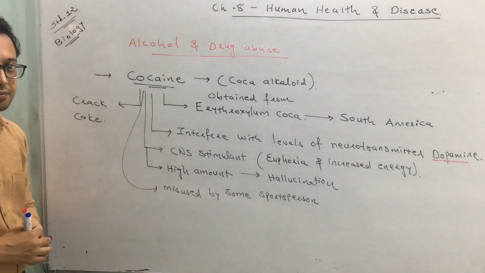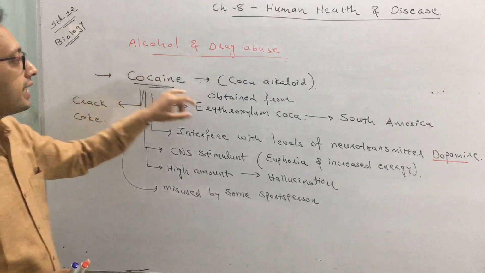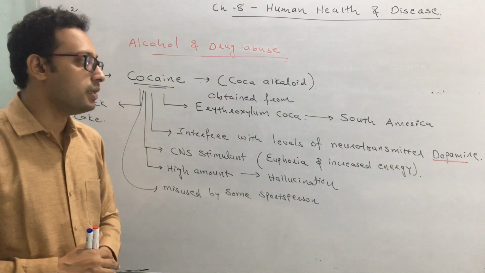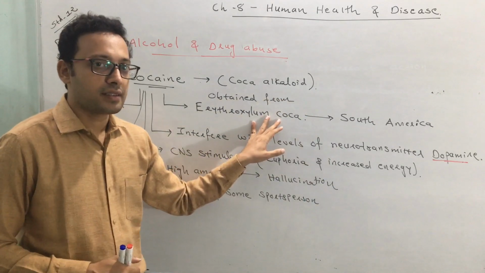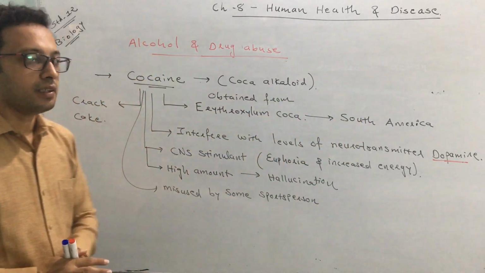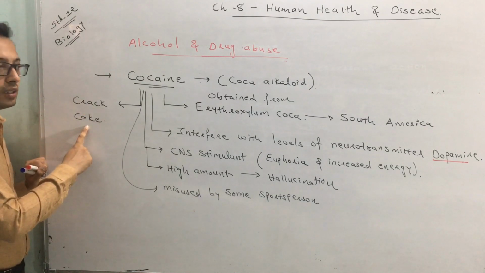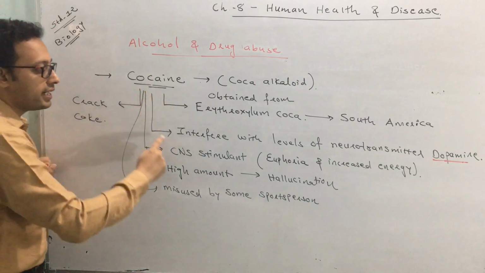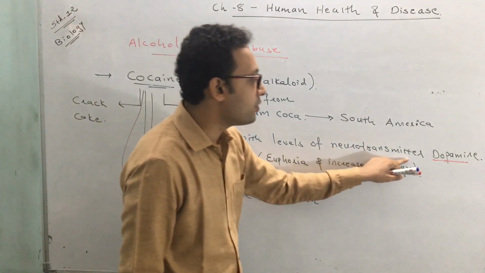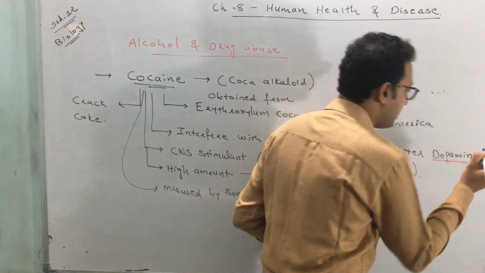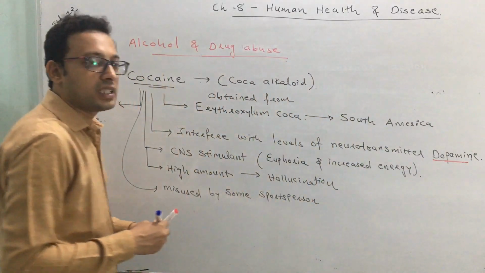I again repeat, cocaine can also be called coca alkaloids, obtained from the erythroxylum coca. This is a plant that is native to South America. Cocaine can also be called crack or coke. How does it function? Cocaine interferes with the level of the neurotransmitter dopamine. What is its effect?